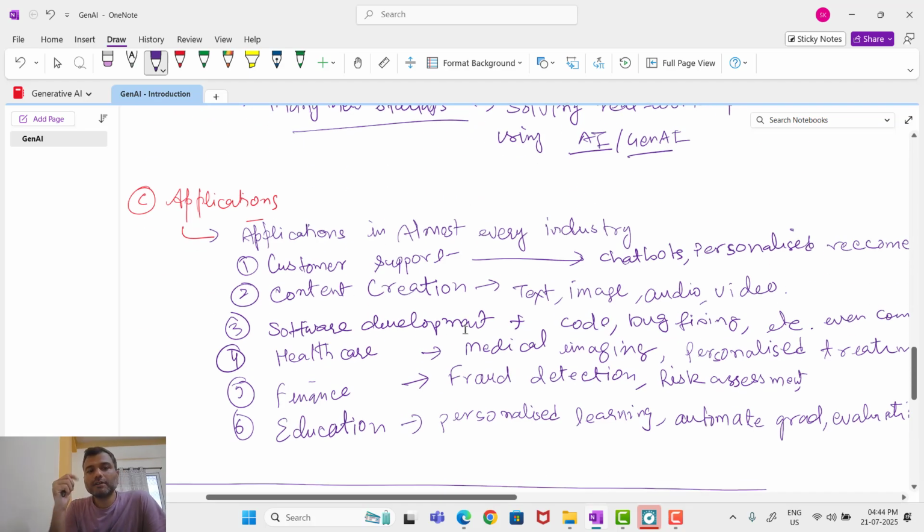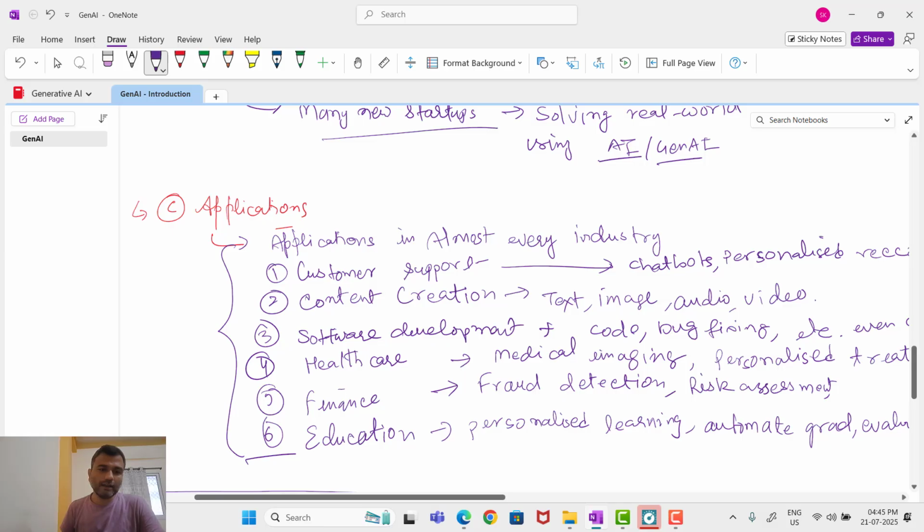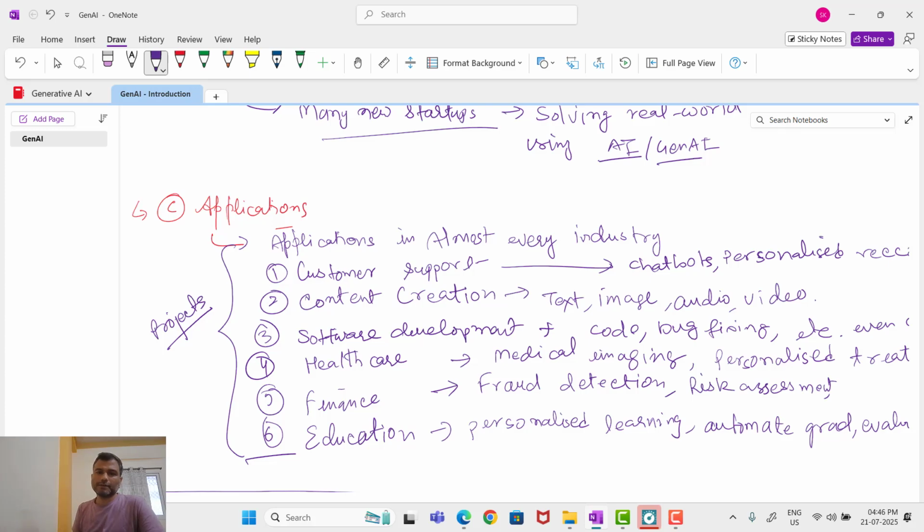The third thing is why we should learn generative AI. So I have written that there are a lot of applications everywhere in the industry. I have written here only six industries, but it's going to be used in every industry. Okay. So these are basically the applications, and we will create projects on these applications. Now we understood that this generative AI technology is very important. It is going to impact every field.